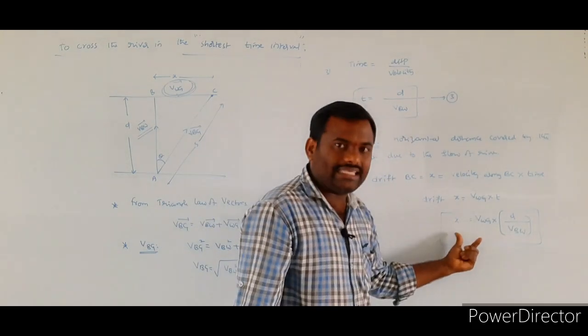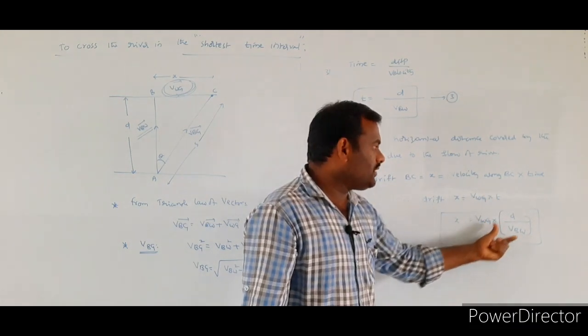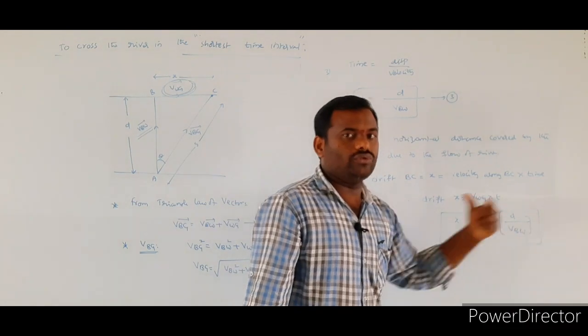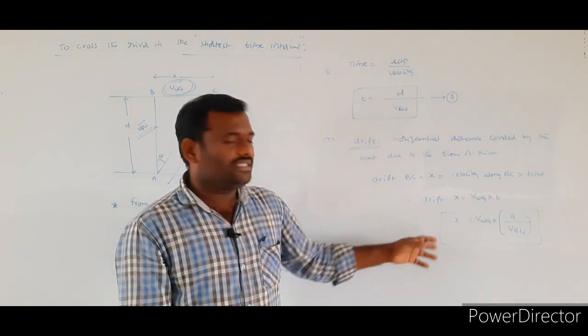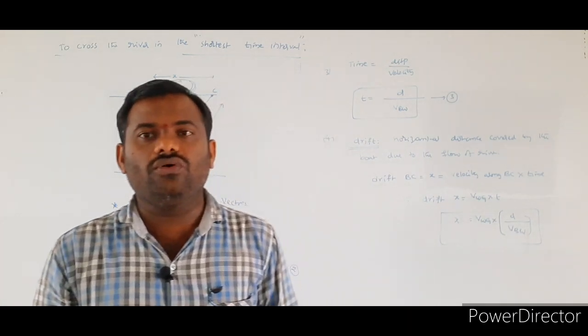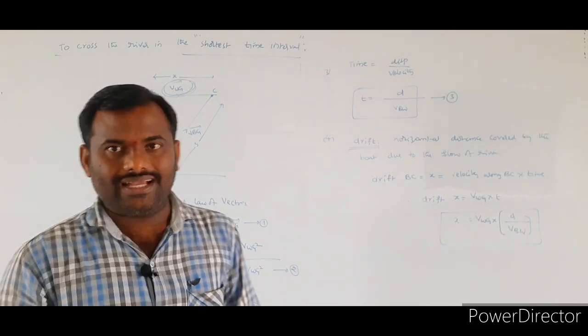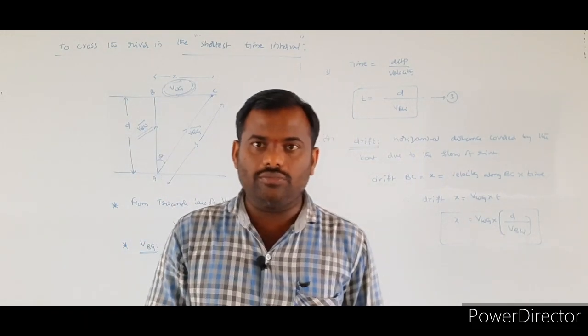Therefore, drift x is equal to VWG into d by VBW. So this is called the drift of the boat due to the flow of the river. So this is the complete information about the topic river boat concept.